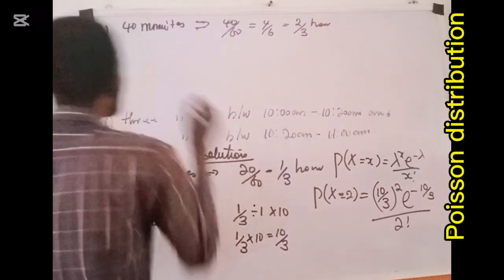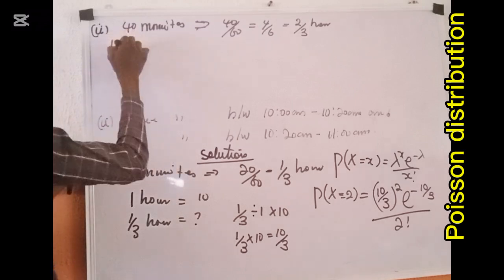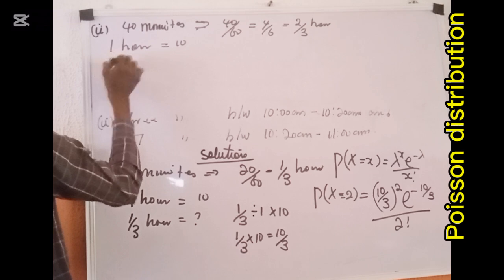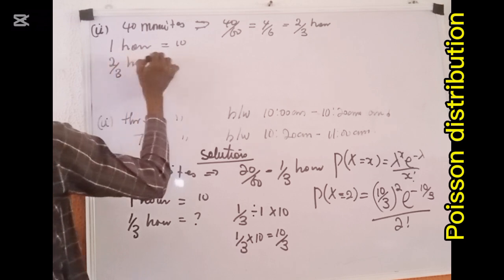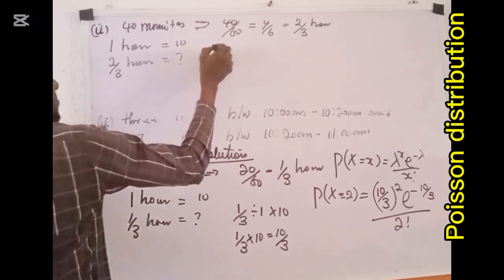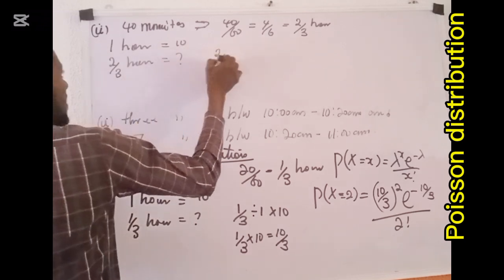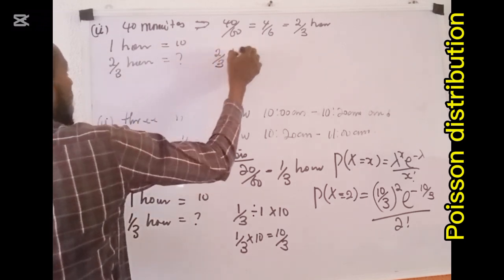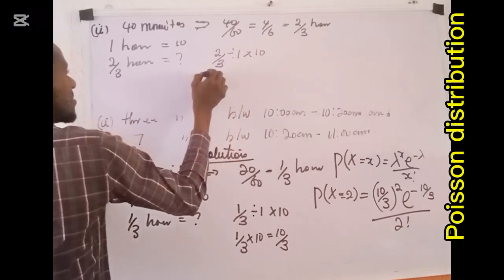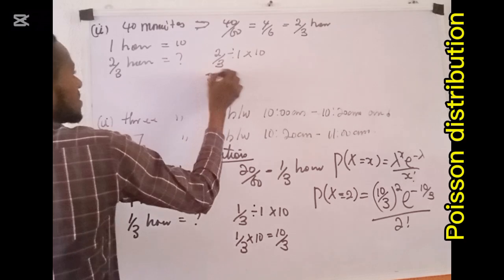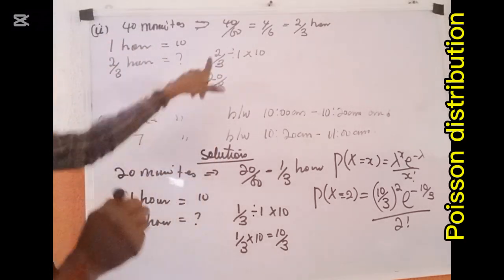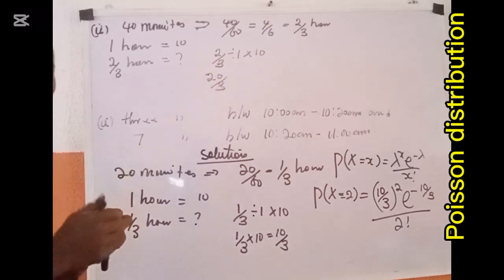So what we are now going to say is 1 hour equals 10. Then 2 over 3 hour equals what? We still say if less, more, divide, which becomes 2 all over 3 divided by 1 multiplied by 10, which of course still remains 20 all over 3. That's to say this times this, 20 over 3.